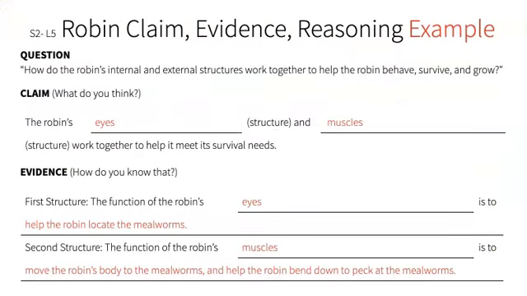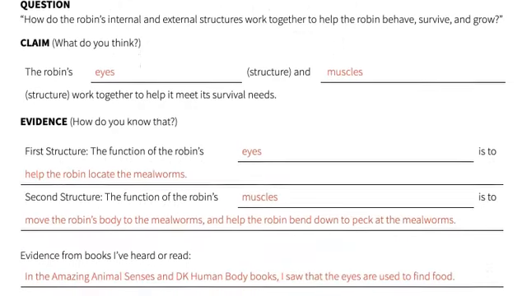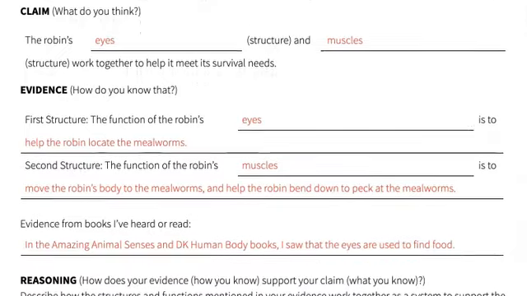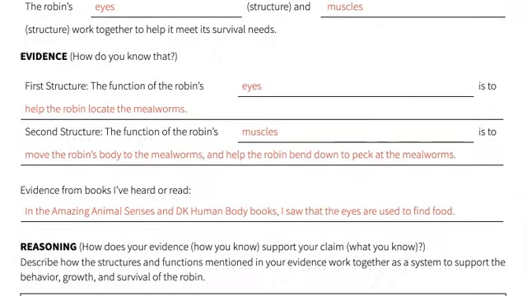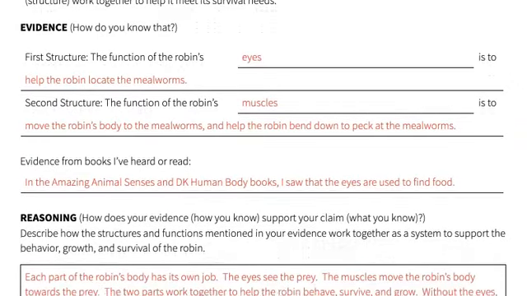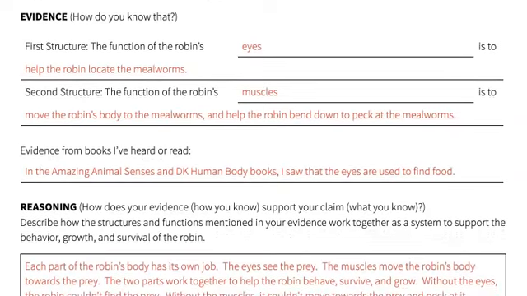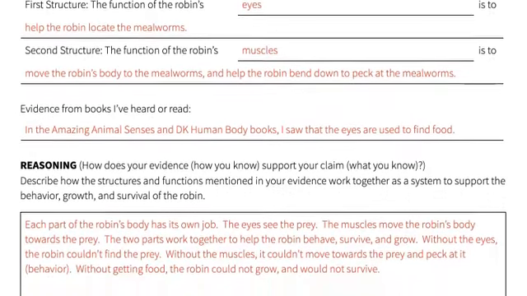Students may think of a variety of internal and external structures such as feathers, bones, eyes, beak, brain, muscles, or lungs. Students should give specific evidence why those structures are used. For example, the robin's eyes are to help it locate the mealworms. Help students recall the evidence from the texts in this lesson.